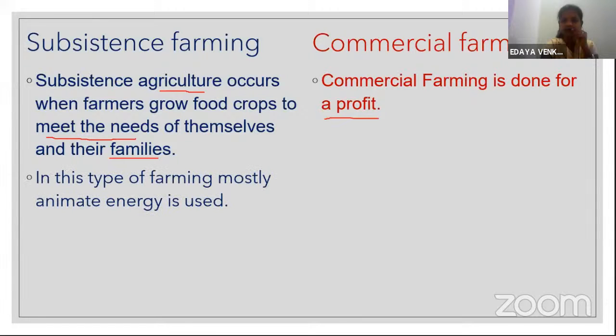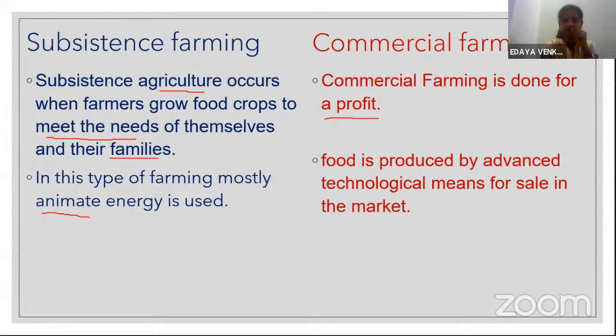In subsistence farming, mostly animate energy is used, meaning animal energy. The waste which we get from animals is used in subsistence farming. But in commercial farming, food is produced by advanced technological means. They use chemical fertilizers, tractors, and many more equipments.